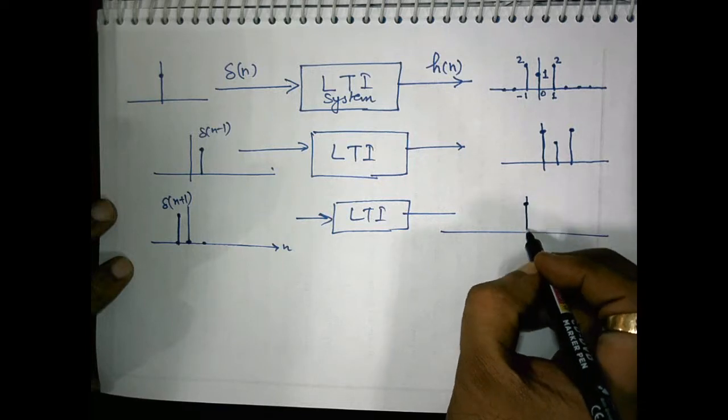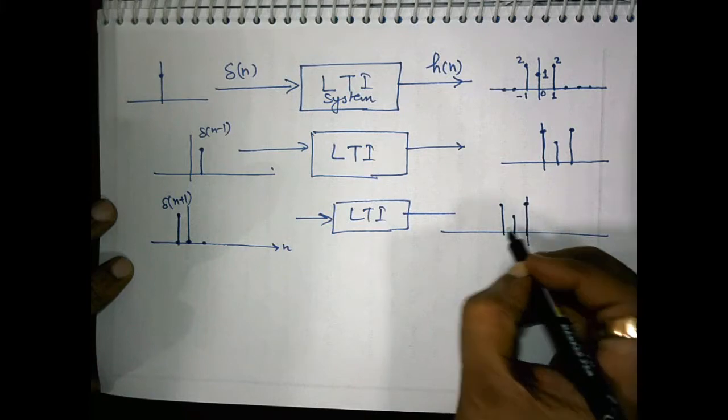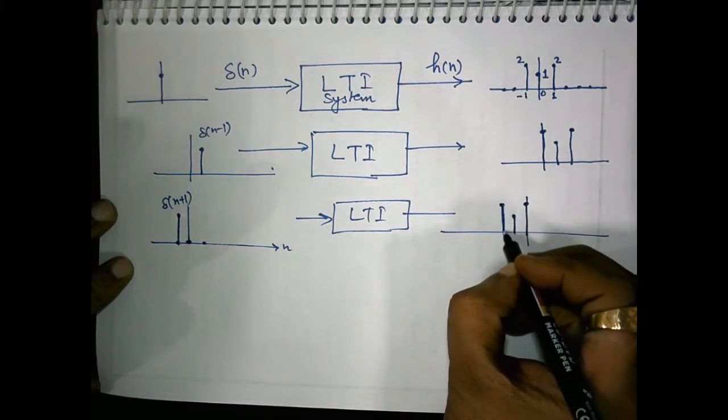So because of this time invariance property, its response will look something like this.